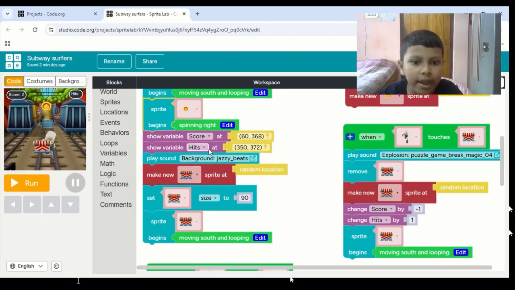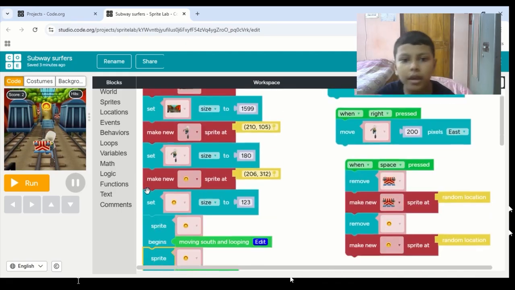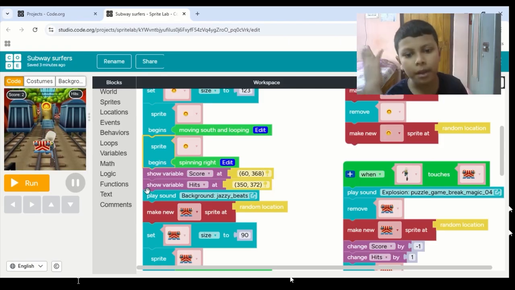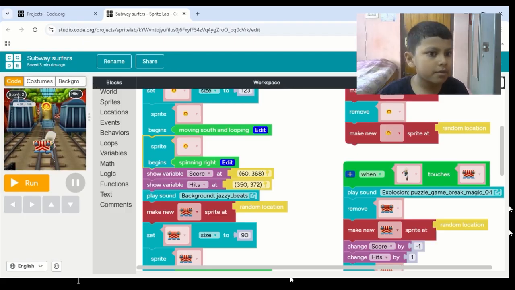Then over here I have added show variable. Like I have set the variable to 2, like we are collecting coins, and if we do not know how much amount we have collected, then it will not be possible for us to see what is the coin.